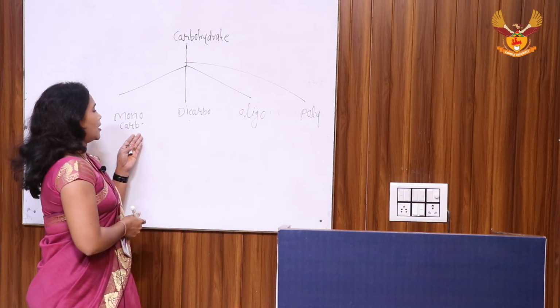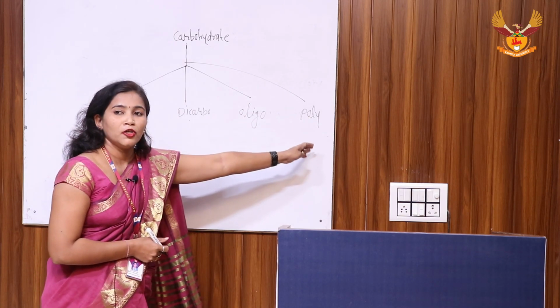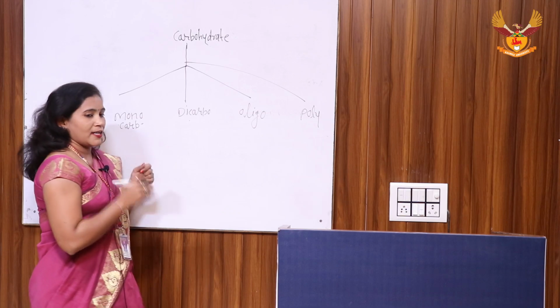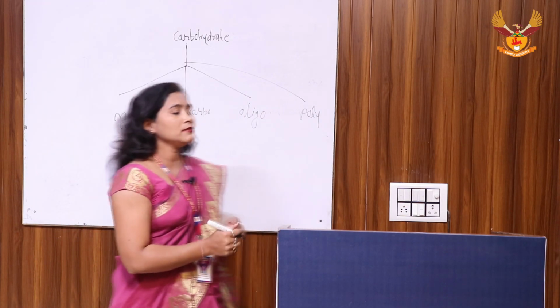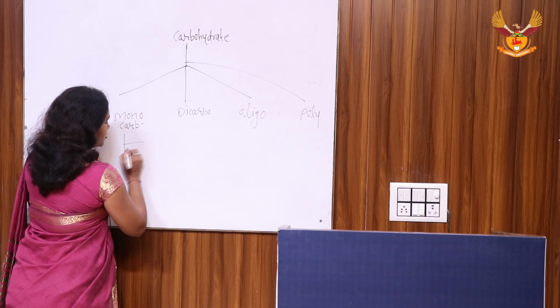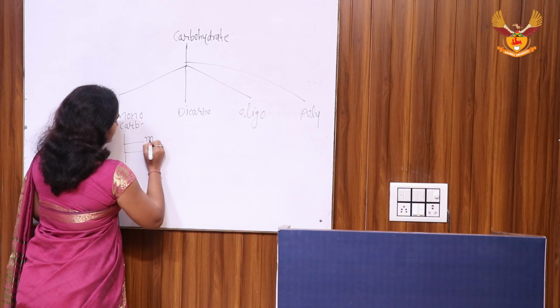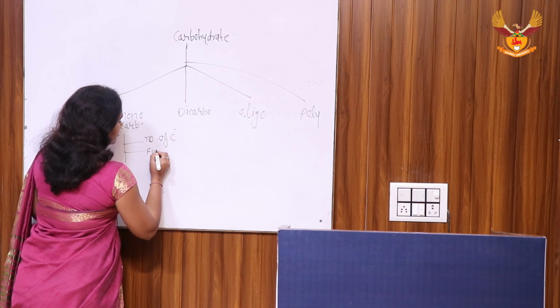These are also known as monosaccharide, disaccharide, oligosaccharide and polysaccharide. Monosaccharide is a simple carbohydrate made up of a single unit of sugar, and this is also classified on the basis of number of carbon and functional group.